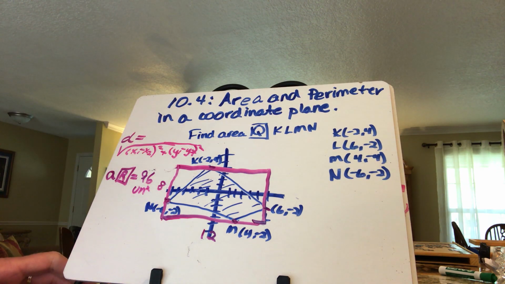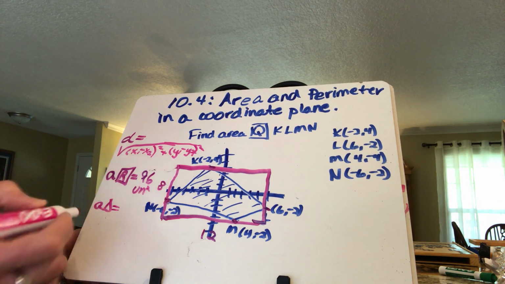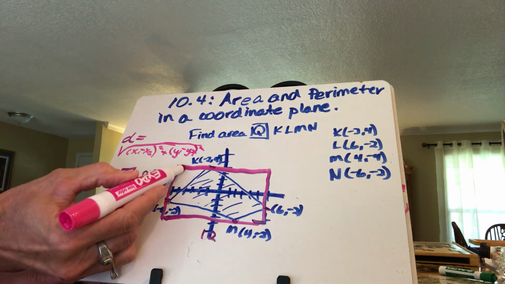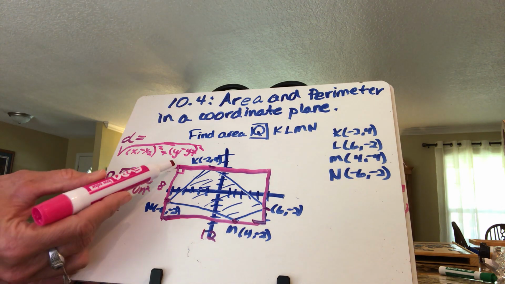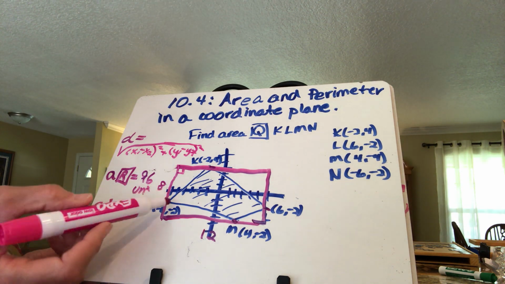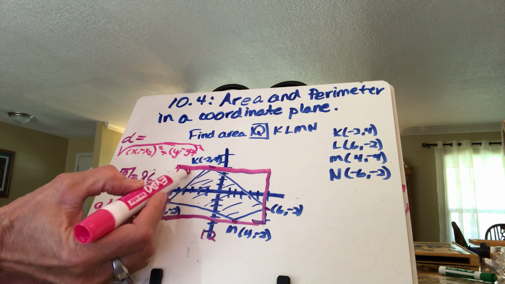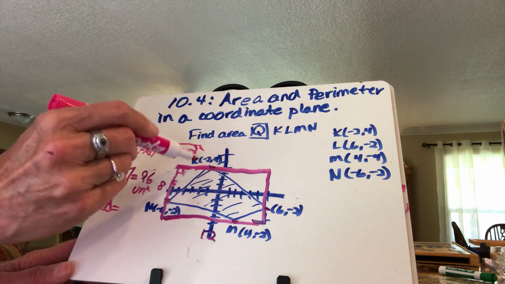So that's fairly easy. Then I just do the area of a triangle. And just like you said, it's going to be 1/2 base times height. Because it's a rectangle, each one of these angles will be 90 degrees. So again, all I'm going to do is count and realize that I have 6 by 8 here, or excuse me, 6 by 4 here.